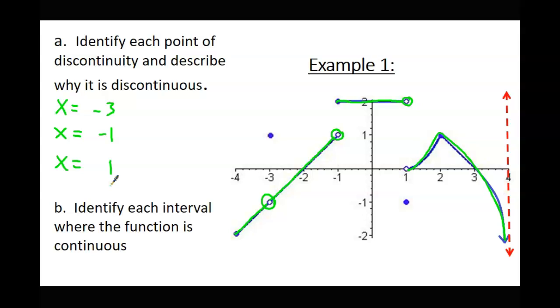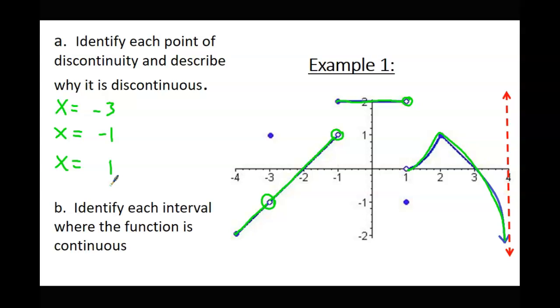Now we're going to give a reason why each one of those points is discontinuous as well. But before we do, I want you guys to be able to identify points of discontinuity. I'm going to give you student practice, and on student practice there is one spot that we didn't do on this example, but see if you can find it.